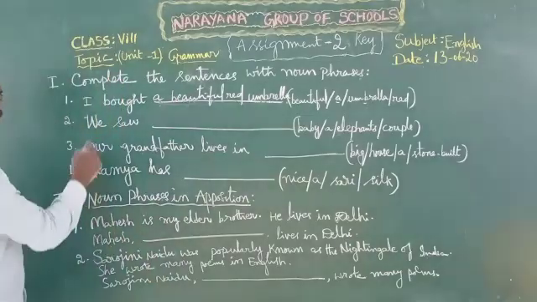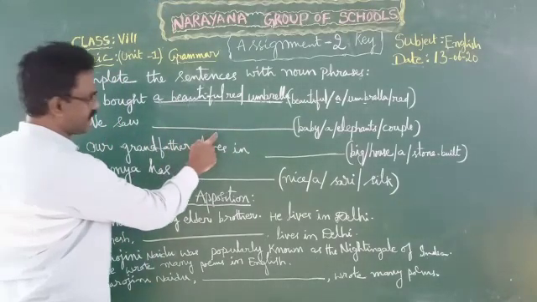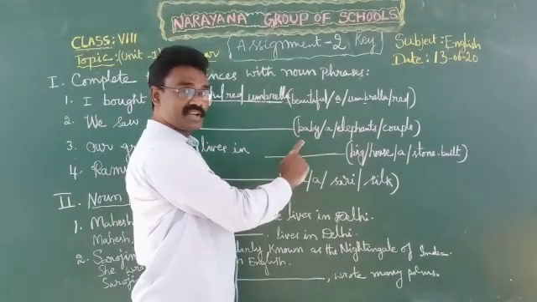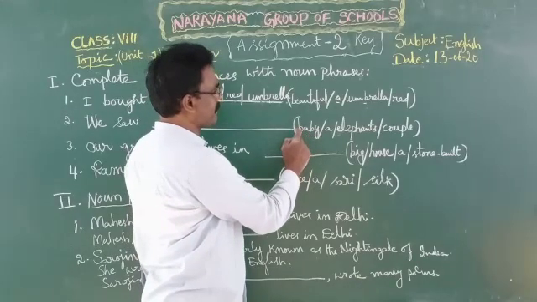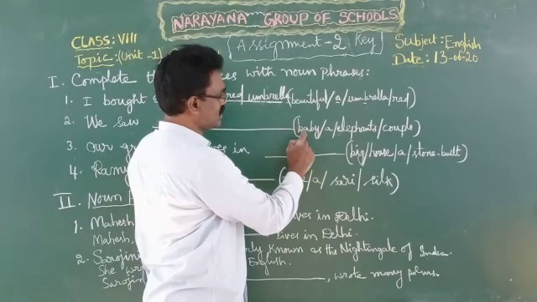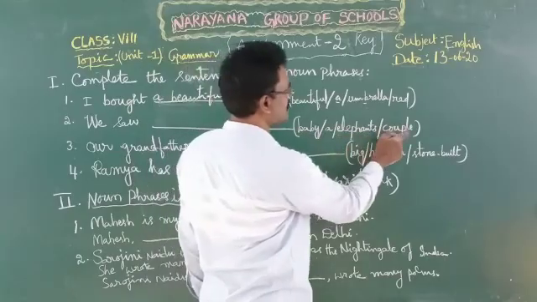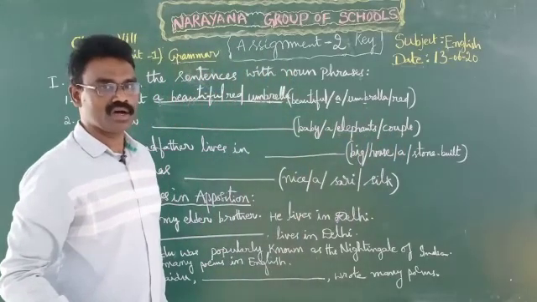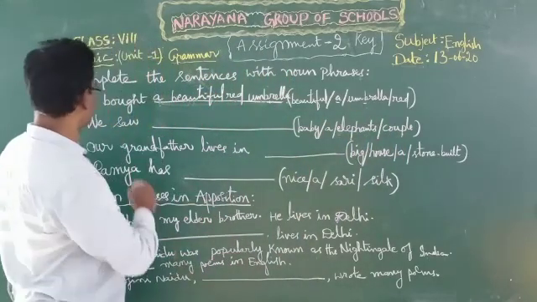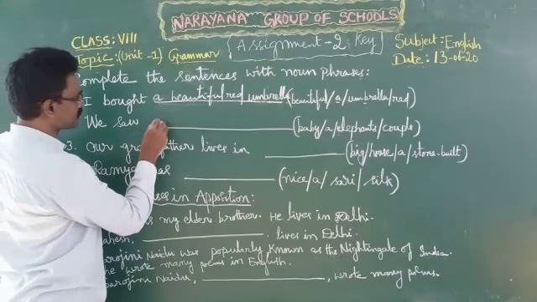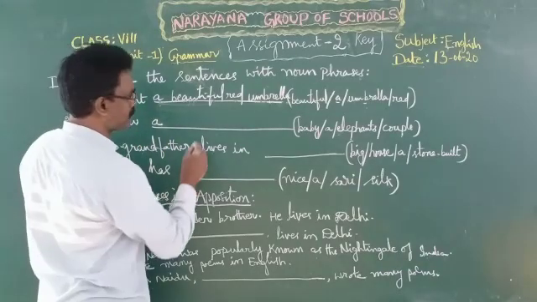Now let us see second one. We saw dash. Here words given in brackets are baby, a, elephants, couple. So now we should keep them in order.